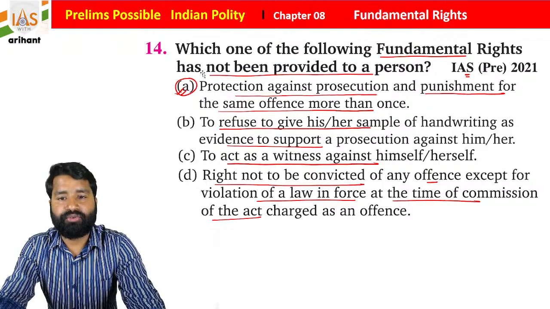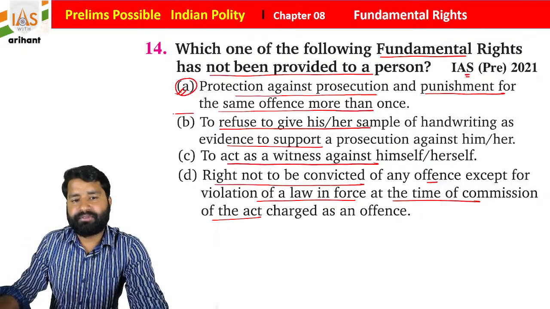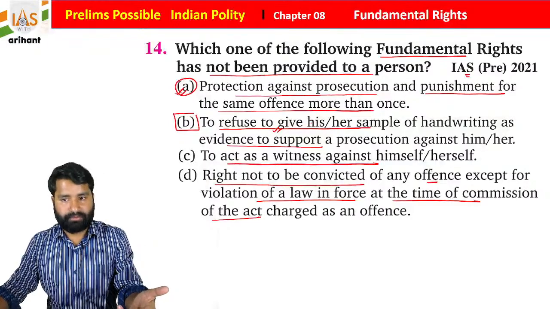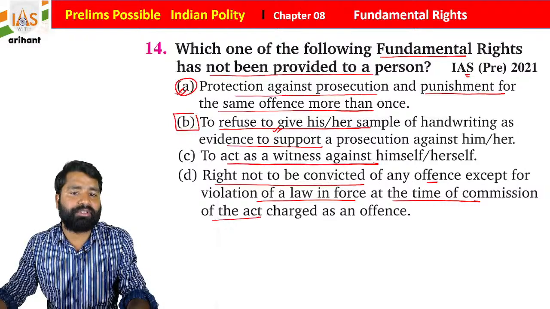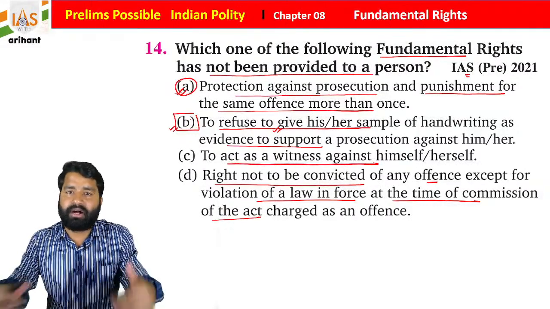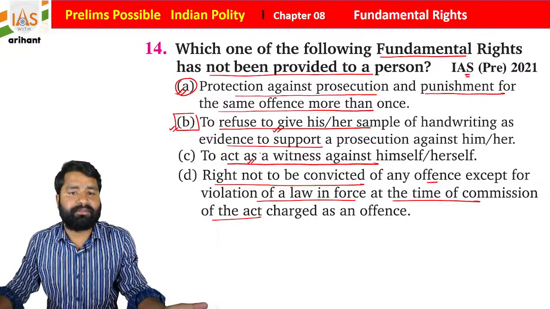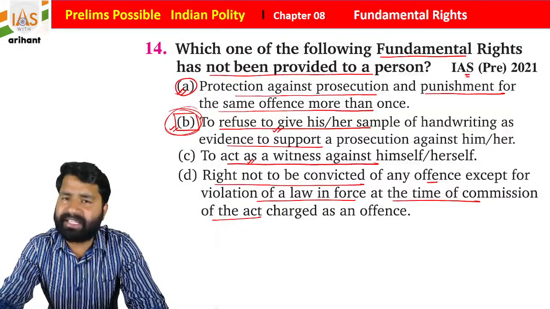Okay, so no person is going to be punished twice. But here, if you see statement B, to refuse to give, you can't refuse. If someone is using your handwriting as evidence to support the prosecution, then you have to give that, you can't refuse. And you can't be made to act as a witness against yourself. So statement B is very correct for the students, and it is very easy.